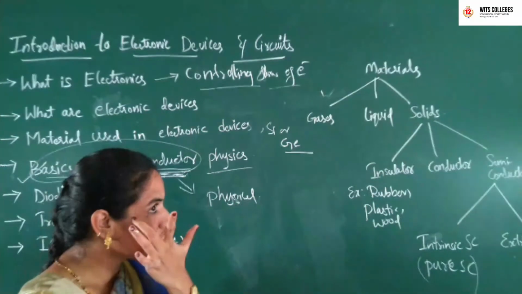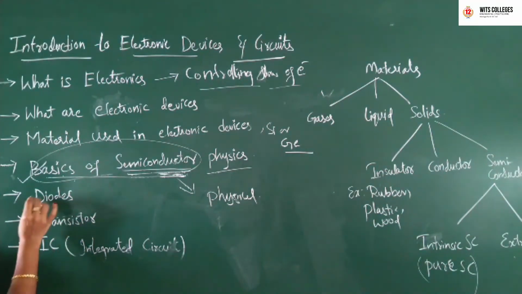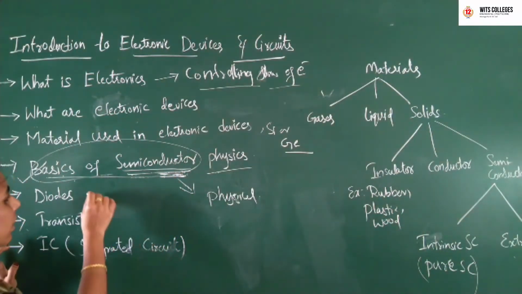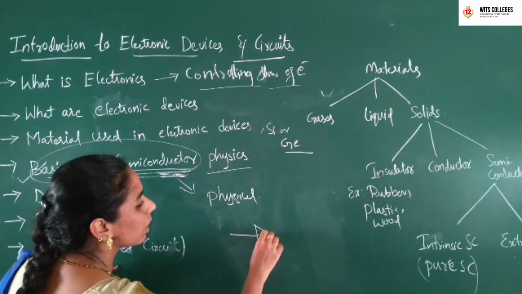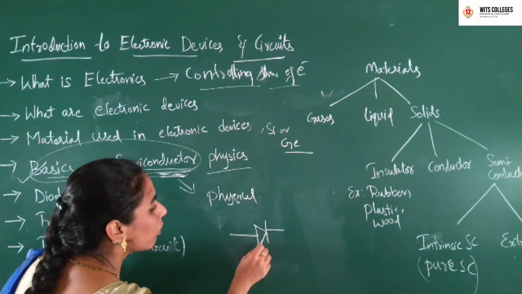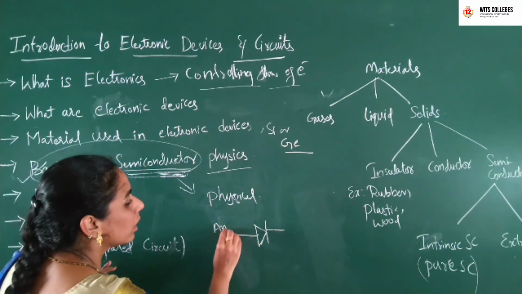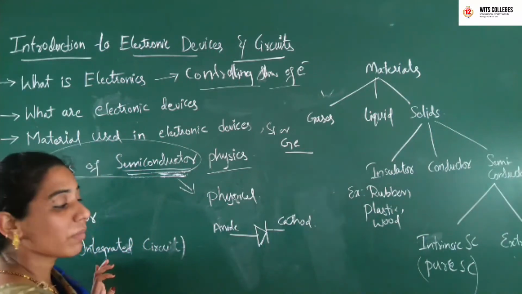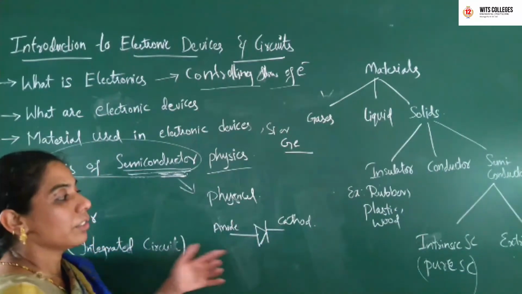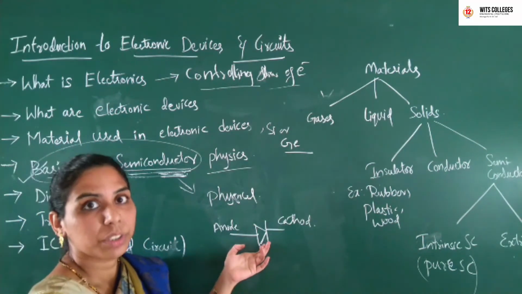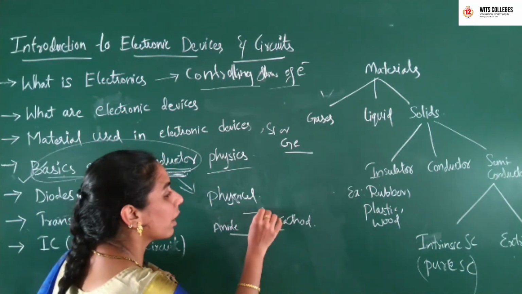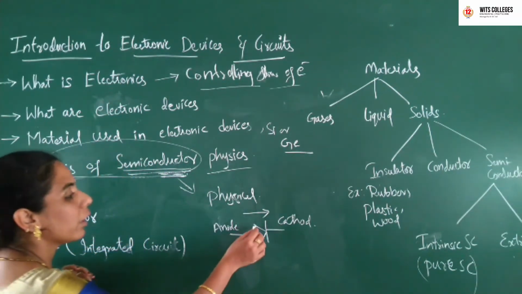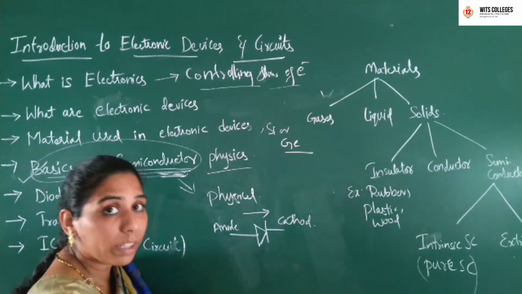By making use of a semiconductor, we can have one kind of device, a diode. As I have told you before, this is the symbol of a diode; this is the anode terminal and this is the cathode terminal. A diode is a unidirectional device, which allows the flow of current in only one direction.